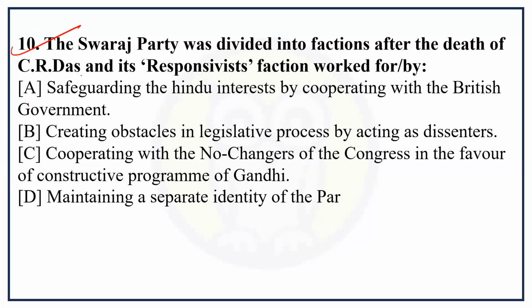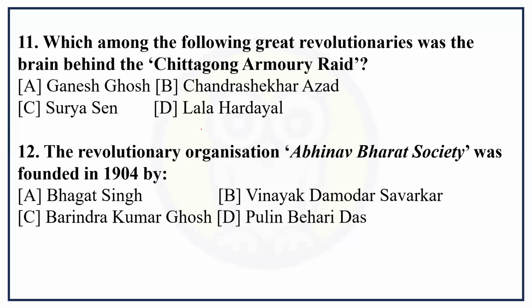Question number 10. The Swaraj Party was divided into factions after the death of C.R. Das, and its Responsivists faction worked for safeguarding Hindu interests by cooperating with the British government. This option is very much correct. The Responsivists included Lala Lajpat Rai, N.C. Kelkar, and Madan Mohan Malviya.